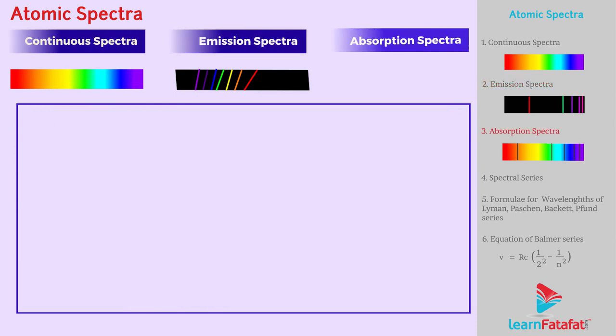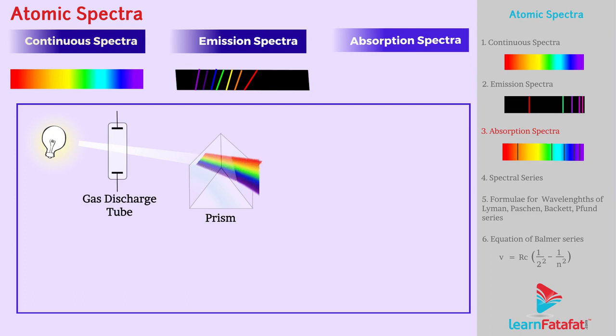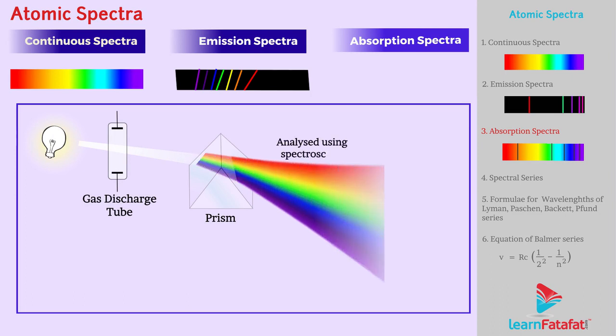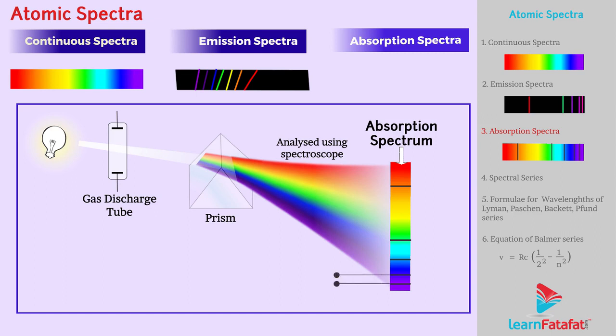Absorption spectra. If white light is passed through the gas, and the transmitted light is analyzed using a spectroscope, then it gives some dark lines on a bright background. Such a spectrum is called the absorption spectrum of the material of the gas. These dark lines correspond precisely to those wavelengths which were found in the emission line spectrum of the gas.